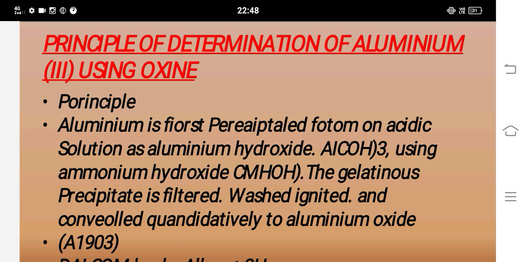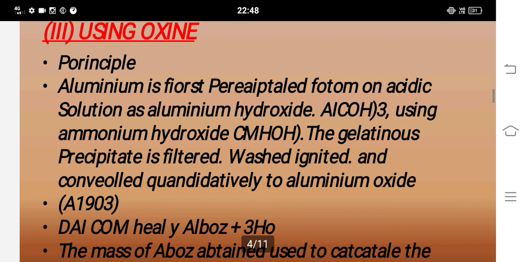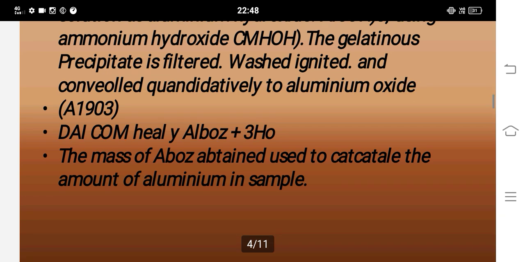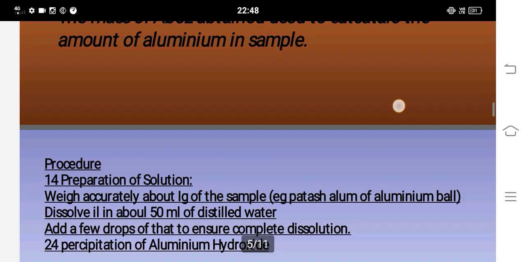The gelatinous precipitate is filtered, washed, ignited, and converted quantitatively to aluminium oxide. The mass of the oxide obtained is used to calculate the amount of aluminium in the sample. Next one.